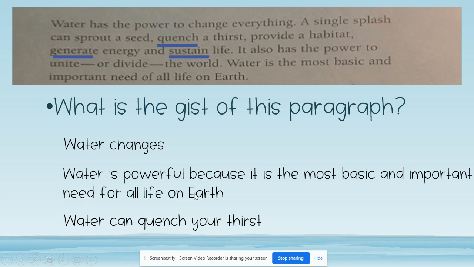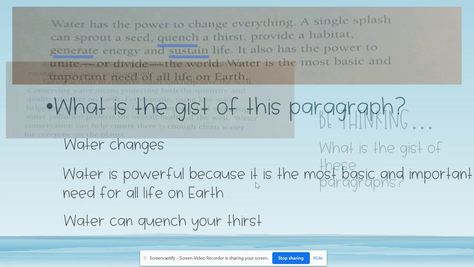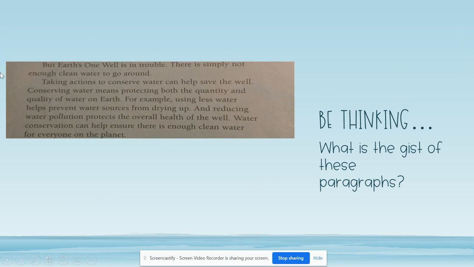This is a hint for you. This is a question in our assignment today. And if you're listening to the lesson, you already know the answer. Now I'm going to go through and read the other paragraphs, and then I'll get you started on your assignments for today. Okay? This one says, but Earth's one well is in trouble. There is simply not enough clean water to go around. Taking actions to conserve water can help save the well.